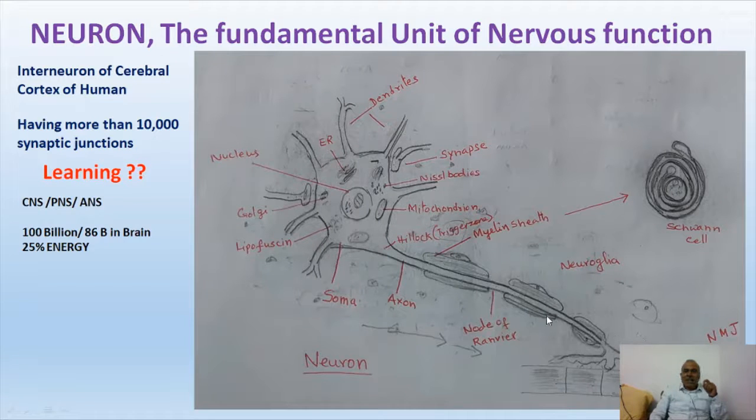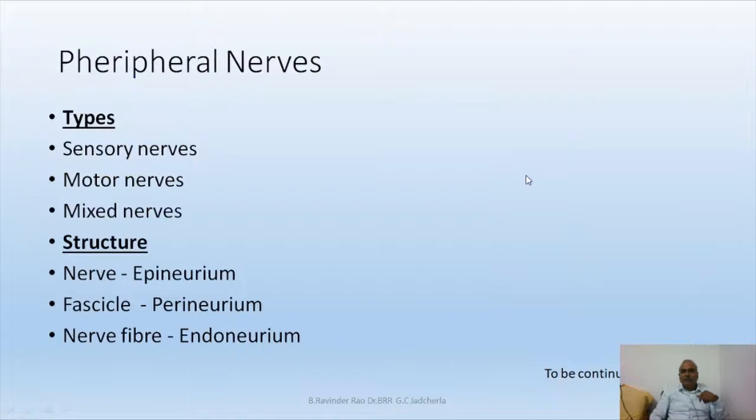Okay, and you see the myelin sheath. This is the central axon, and around the axon there is a wrapping of fatty coat, and this is called a myelin sheath. Myelin sheath is whitish in color, that's why it forms white matter. This is a neuron.